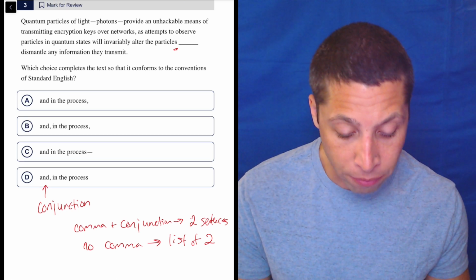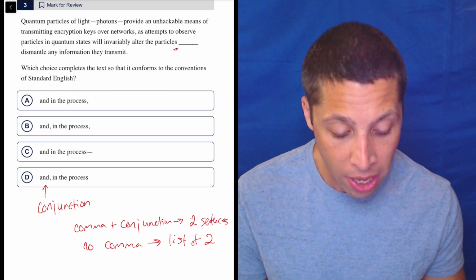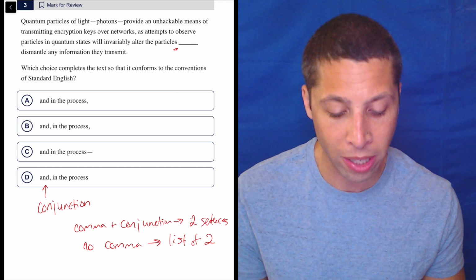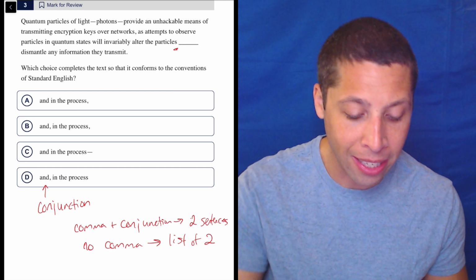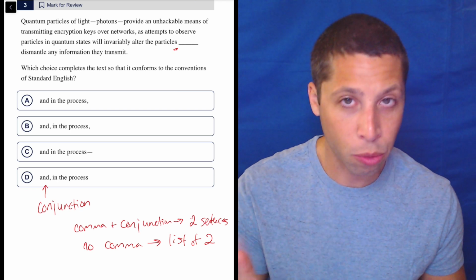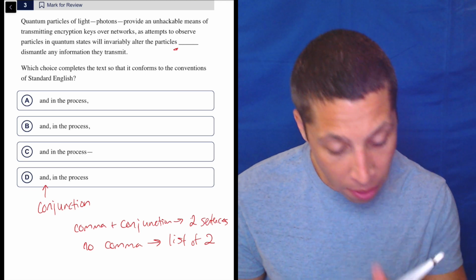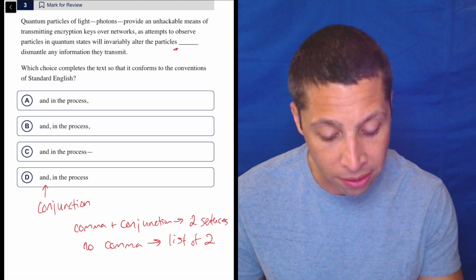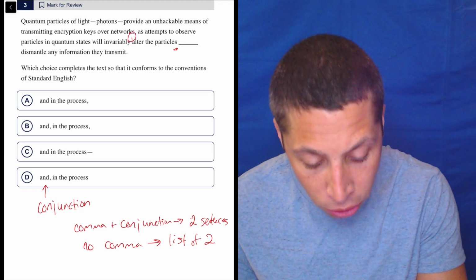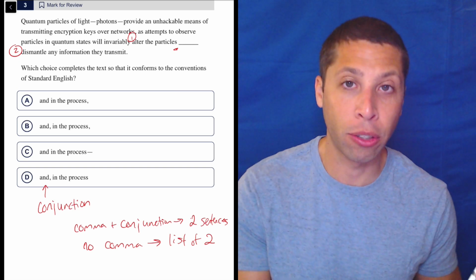Quantum particles of light, photons, provide an unhackable means of transmitting encryption keys over networks, as attempts to observe particles in quantum states will invariably alter the particles and dismantle any information they transmit. Notice what I did. I skipped that part, in the process. Why? Because I want to emphasize the list that as attempts to observe particles in quantum states will do two things. They will invariably alter the particles and dismantle any information they transmit.